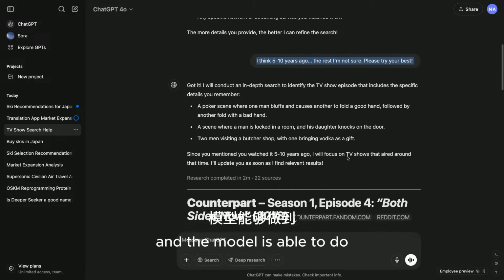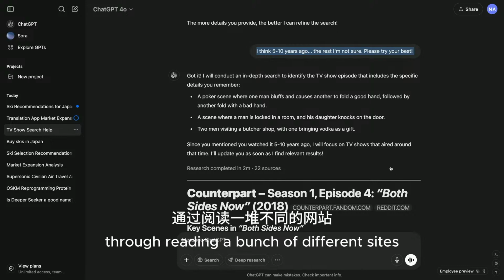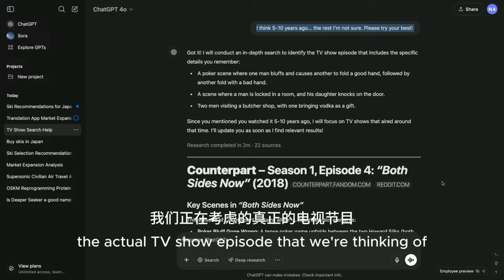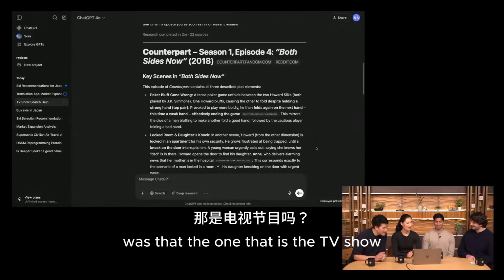And the model is able to do online research and figure out, through reading a bunch of different sites and reasoning about the contents of those sites, the actual TV show episode that we're thinking of. Wow, which is pretty cool. Was that the right answer? Was that the one? That is the TV show.